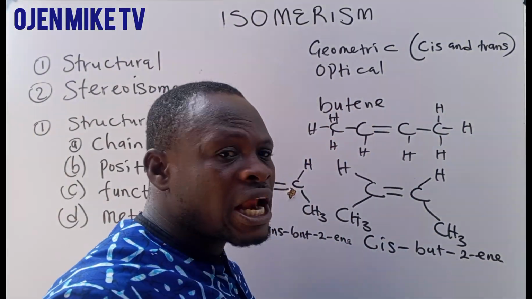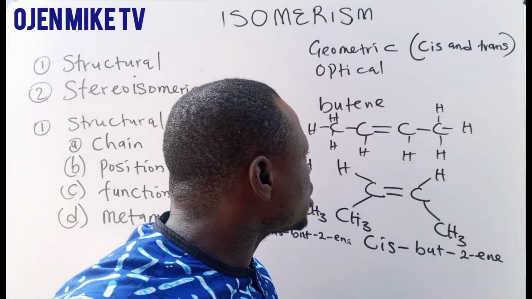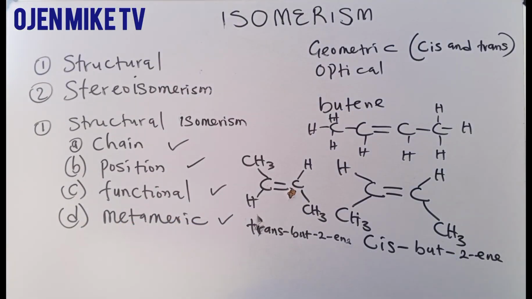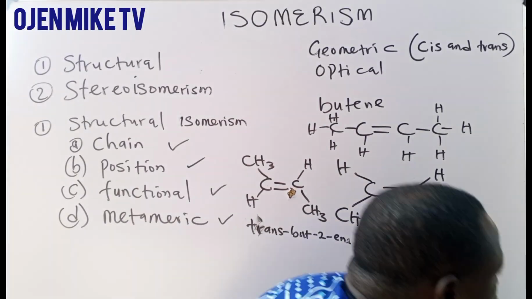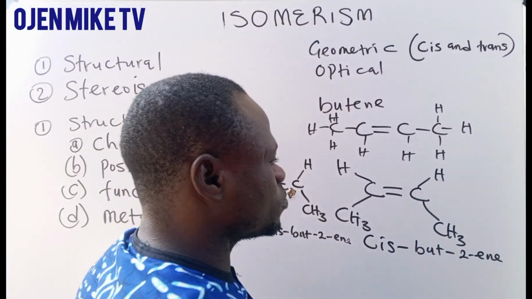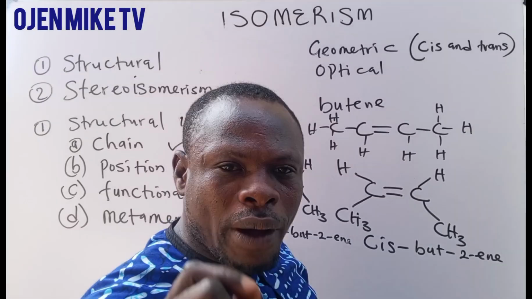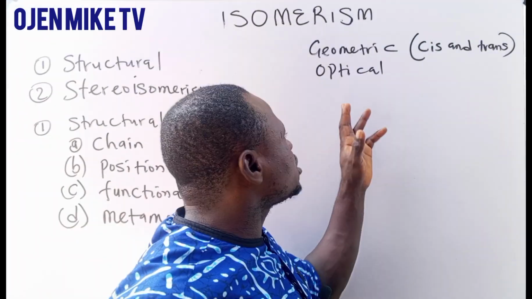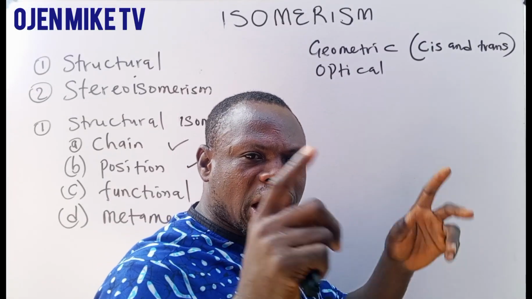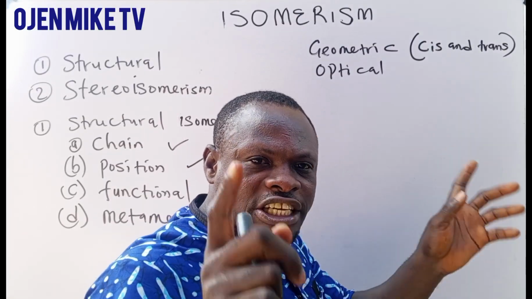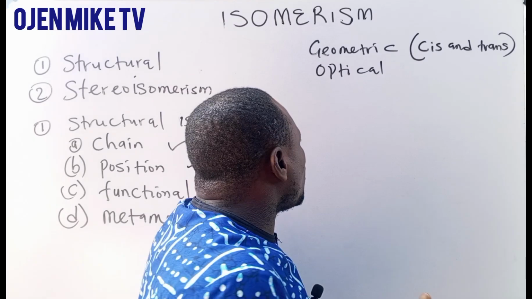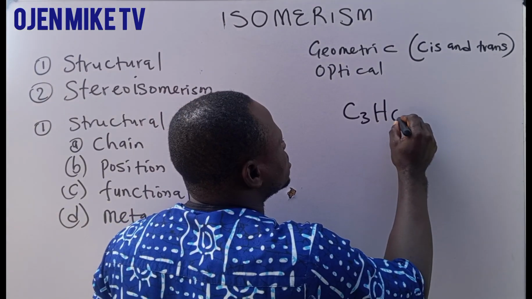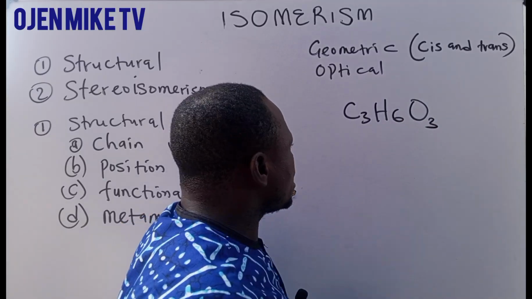Now let's look at optical isomerism. In optical isomerism, we have to look at the optical arrangement of different functional groups attached to a carbon atom. Different functional groups attached to what? A carbon atom. For instance, now we have lactic acid. There is a special rotation, and there is a mirror. A typical example, let me just illustrate. We have C3H6O3, a compound.